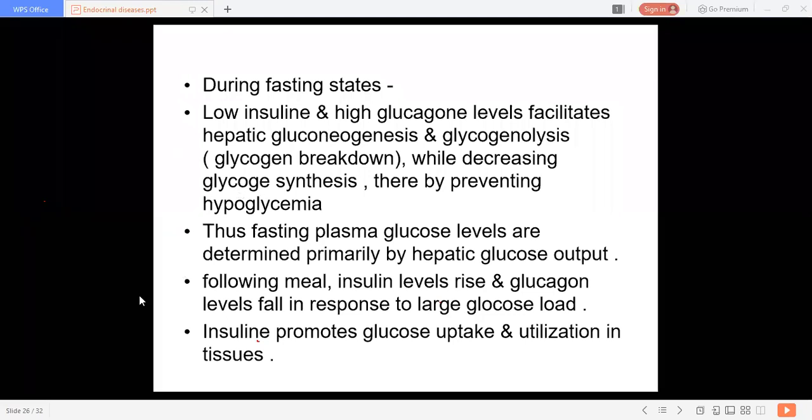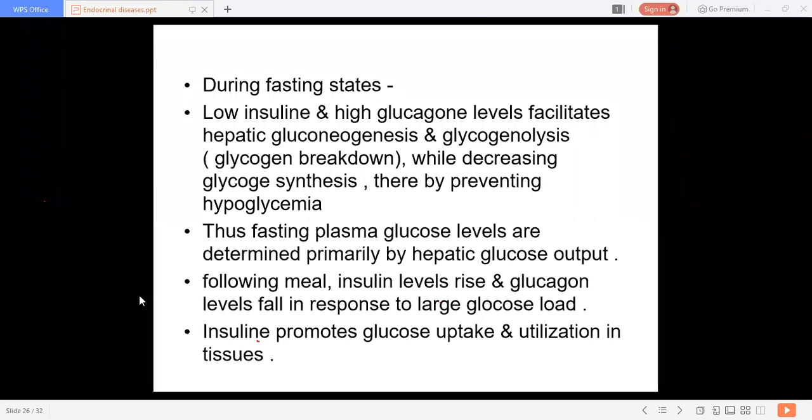That is, the synthesis of glucose by the liver. So fasting plasma glucose levels, why we advised them? They are determined primarily by the hepatic glucose output. Now, following a meal, what happens? The insulin level rises and the glucagon level falls in response to the large glucose load.